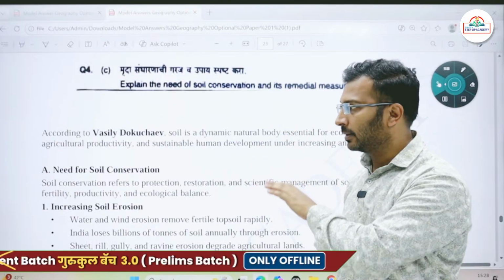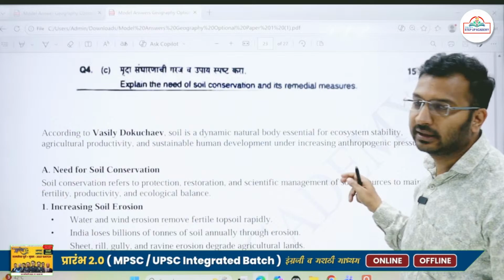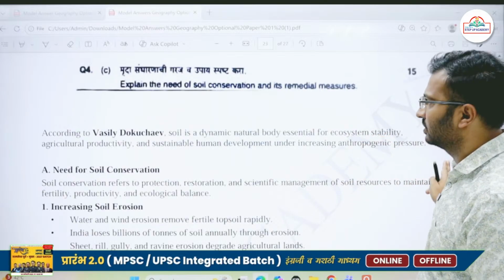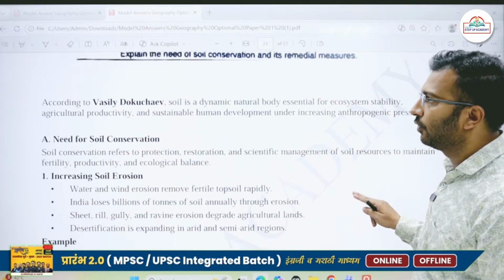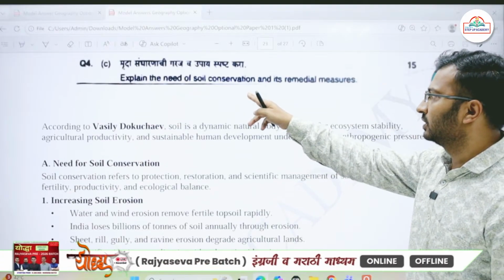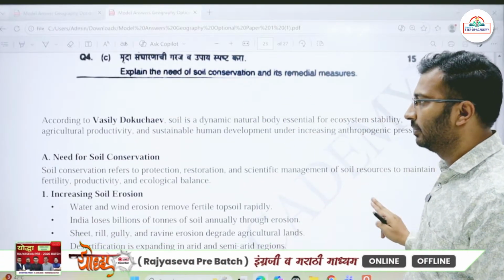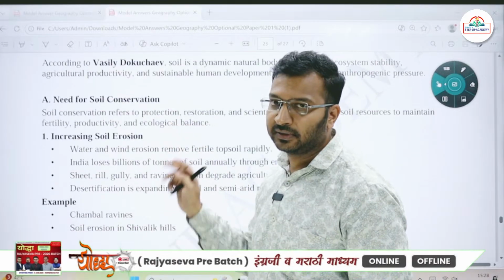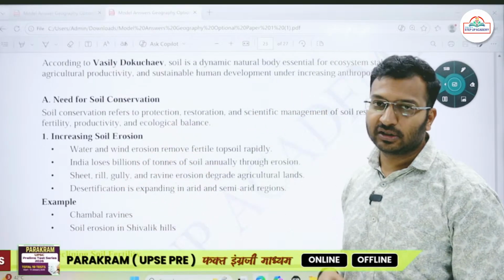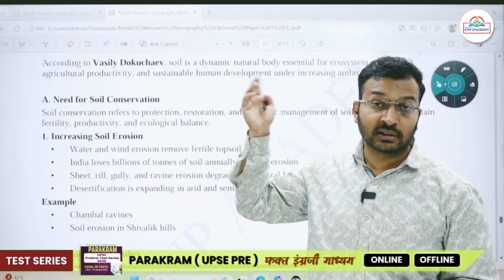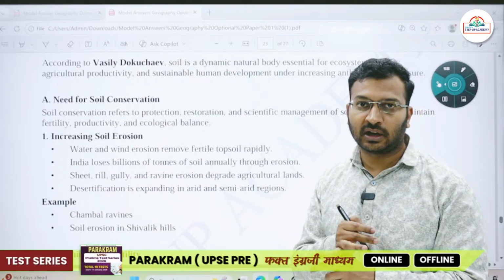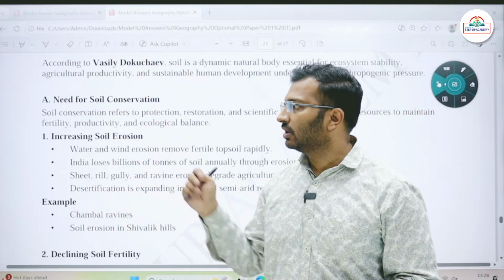सेम ही चीज़ बार बार पूछी जाती है. So according to Vasily Dokuchaev, soil is a dynamic natural body, ठीक है, for ecosystem stability and all. ठीक है, then the need: explain the need for soil conservation, first part, and second part is the remedial measures. So what is the need for conserving the soil? First of all, increasing soil erosion. Just now I said that there is desertification taking place in and around the Thar Desert. So that is nothing but increasing soil erosion.